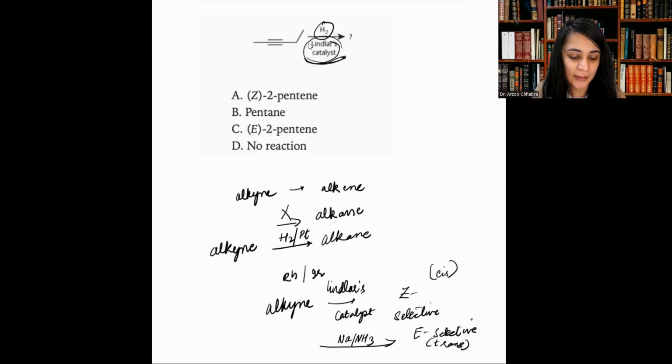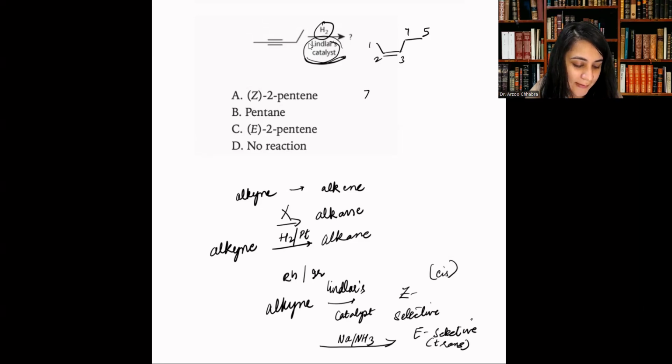And I do already see Z-2-pentene. Of course, I want to double check and make sure that's the product I'll be forming. So if I form the product, it would look like this. If I count 1, 2, 3, 4, 5, I do have 5 carbons, right? So I am forming Z. This would be a Z alkene. 1, 2, okay, 3, 4, 5.